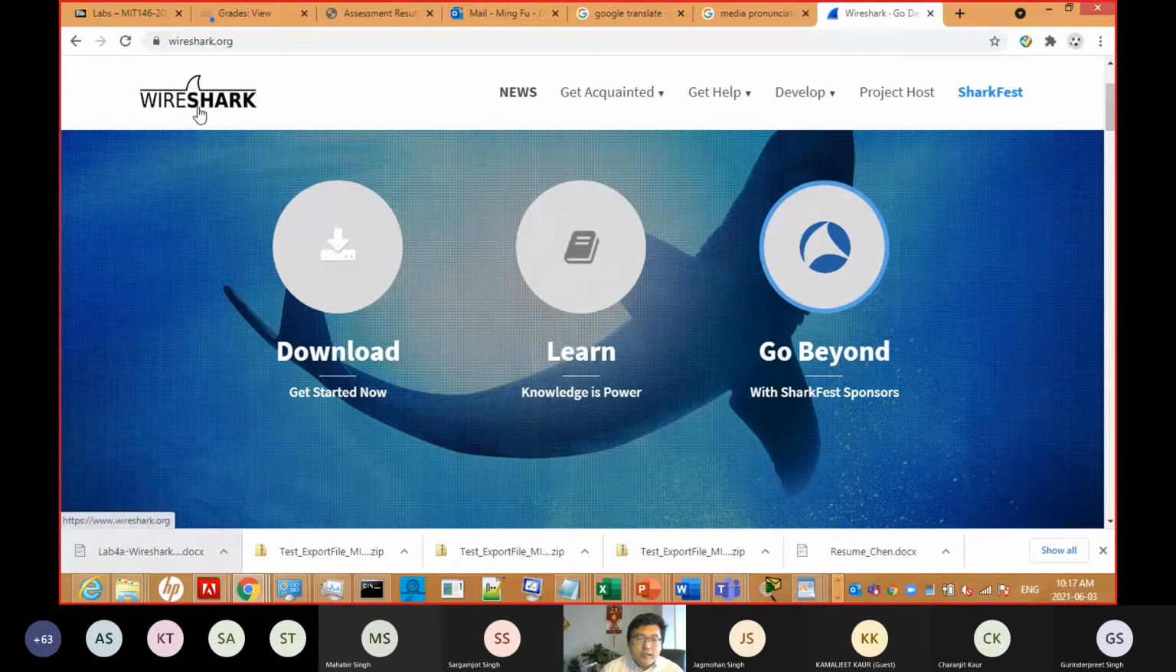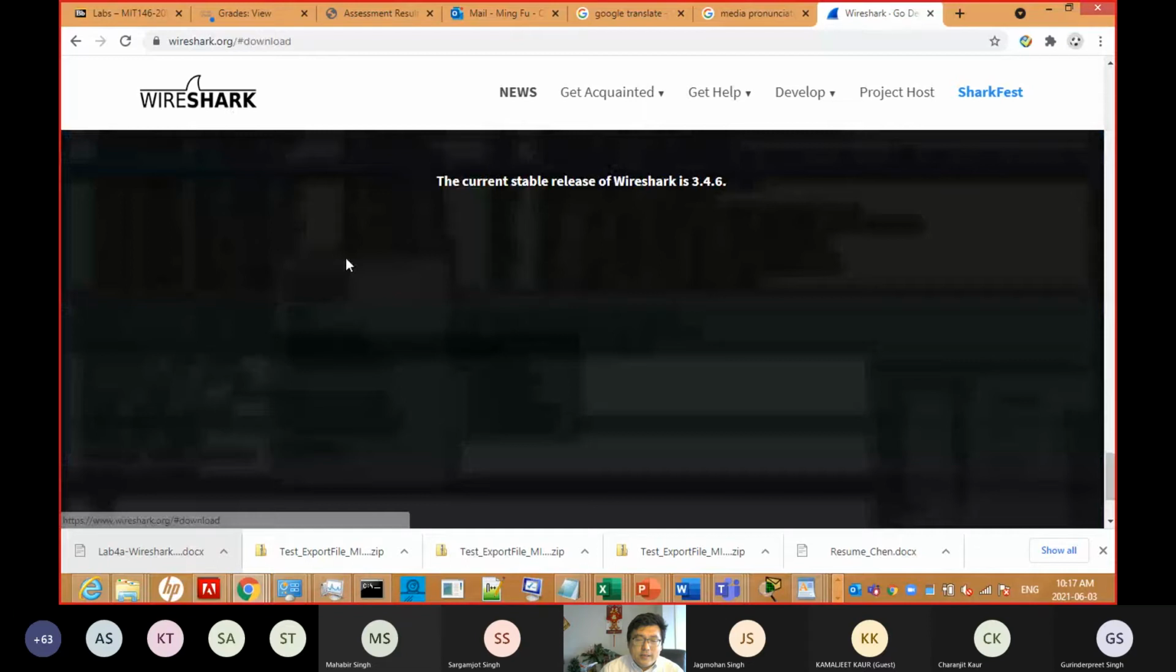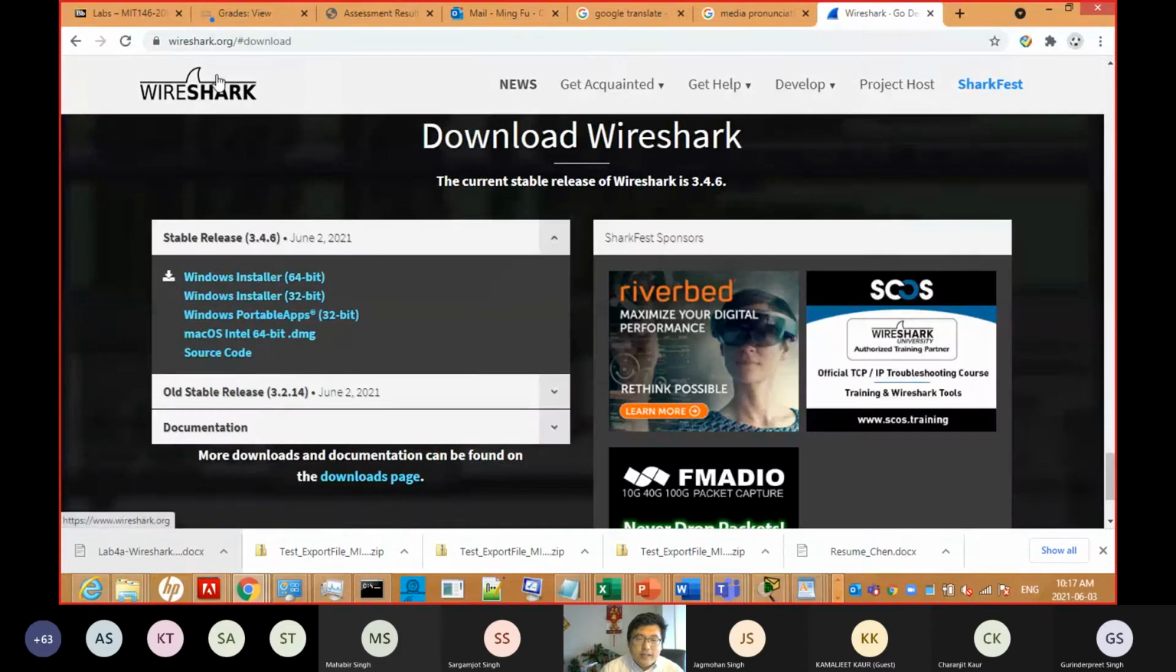Firstly, you need to download the Wireshark. So go to the download page, and you can see the Wireshark. I gave the name already, so you only search for Wireshark and click the Windows installer. This is for the lab. If you download this, the assignment will be very late.